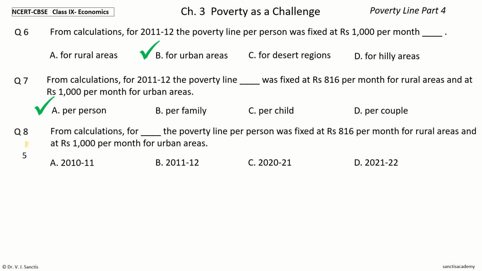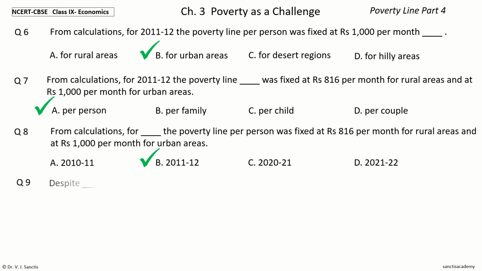Your time to choose. And the answer is 2011-12. So, from calculations for 2011-12, the poverty line per person was fixed at rupees 816 per month for rural areas and at rupees 1000 per month for urban areas.